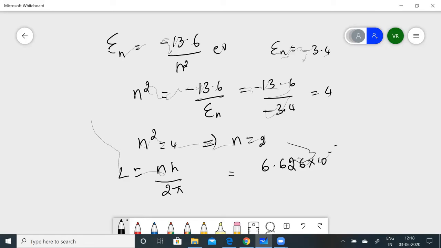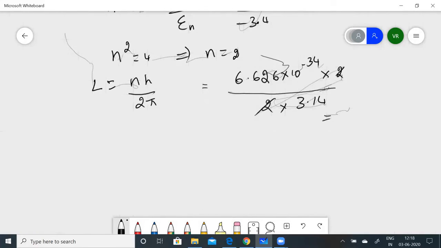Since it is given, you can apply the same value. If it is not given, you can just take 6.6 into 10 to the power of minus 34 into n, which is 2, divided by 2 into 3.14. So 2 and 2 get cancelled. After simplification, we get the value to be 2.11 into 10 to the power of minus 34 joules second. So let's see which option is correct.